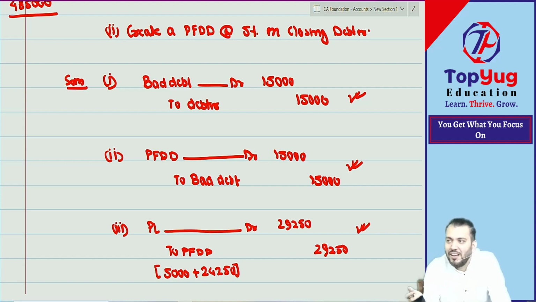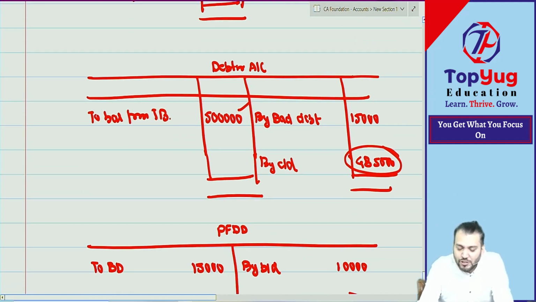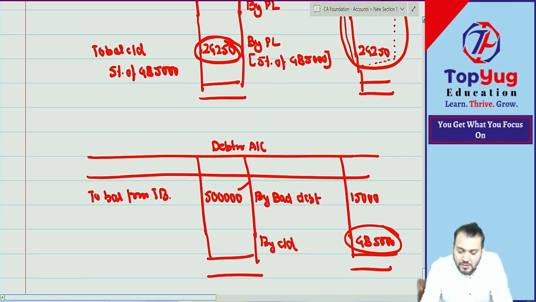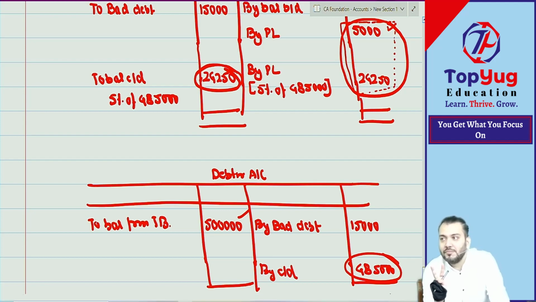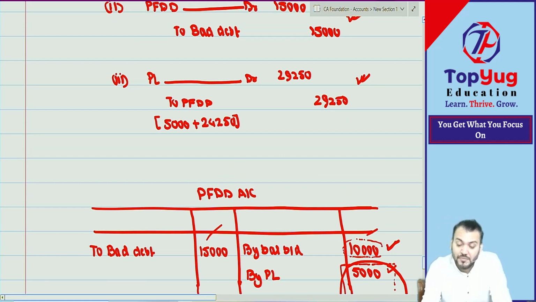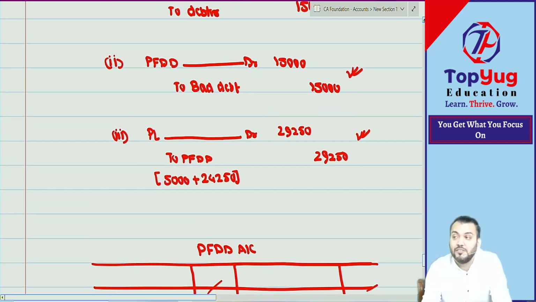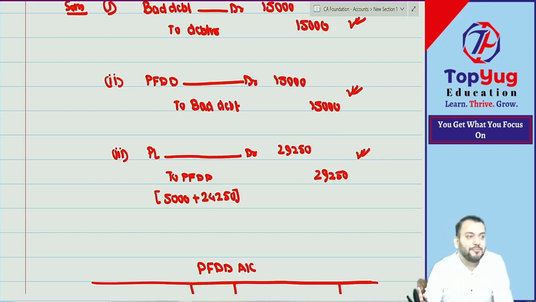See the provision account, the closing balance of the provision account. What is the closing balance of the provision account? 24,250. Say it. Only these two effects. But for these two effects you need to do three journal entries, and because of that there is confusion. Therefore, whenever such questions come, we'll prepare a provision account. If you understood the provision account, mistakes will not happen.